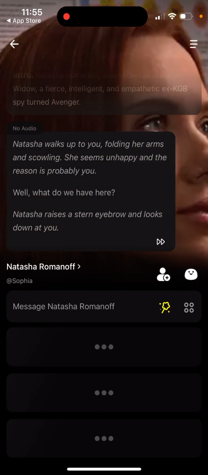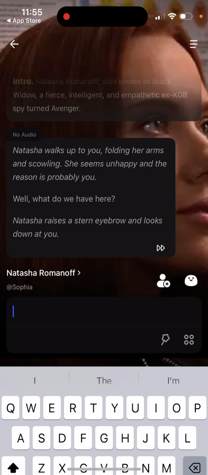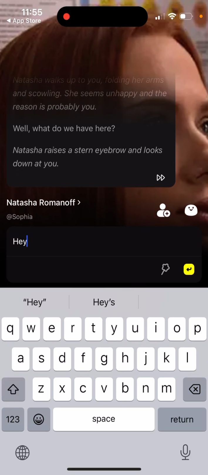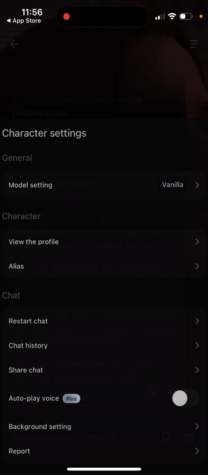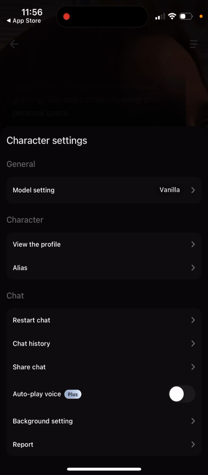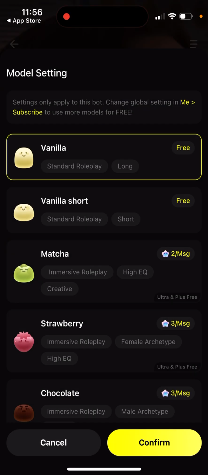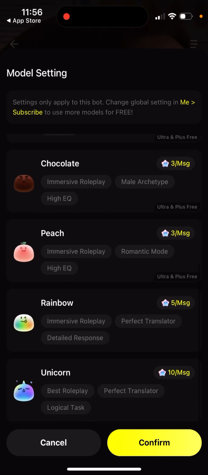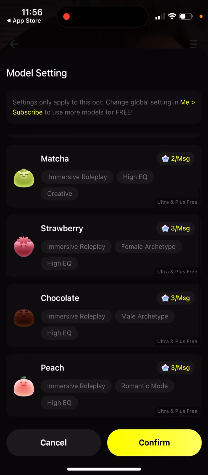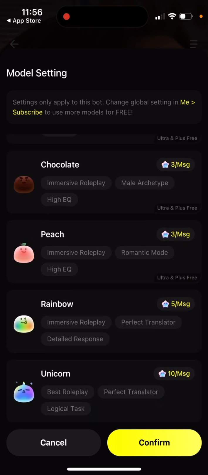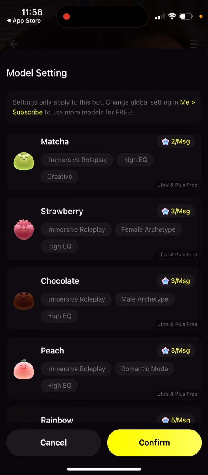So then, yeah, here you just have the chat. Then you can just message it. Very long messages. So you can set up model settings. There are some free models, and then there are paid models, where you see some models have the best roleplay, some models have more logical tasks, higher IQ, and things like that.